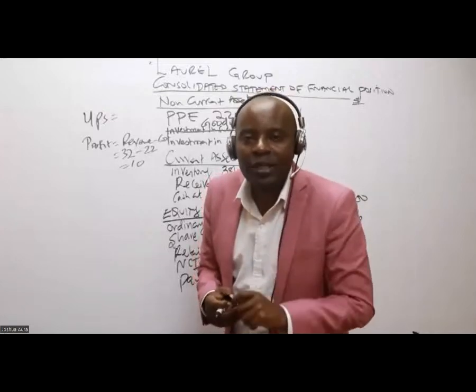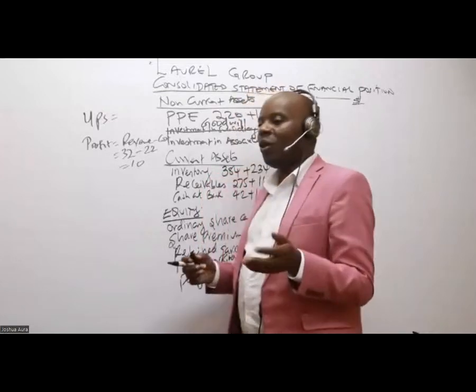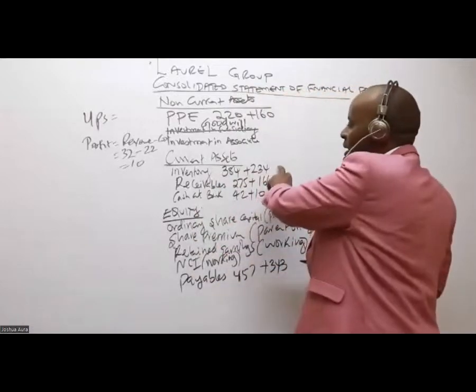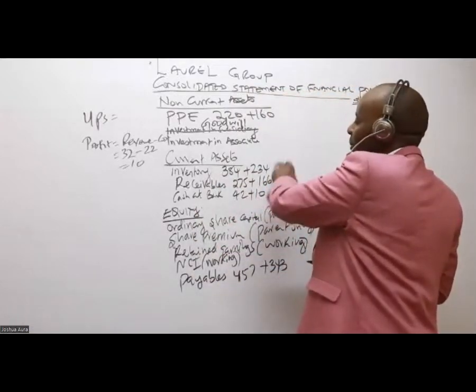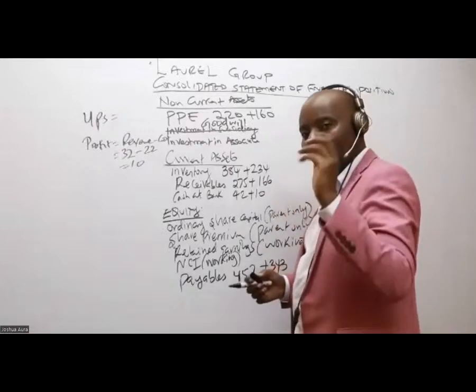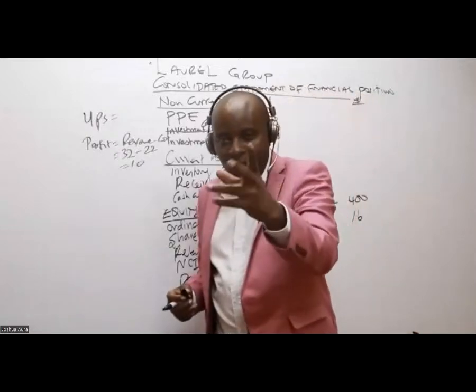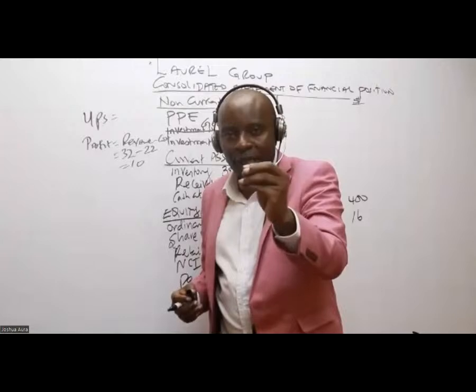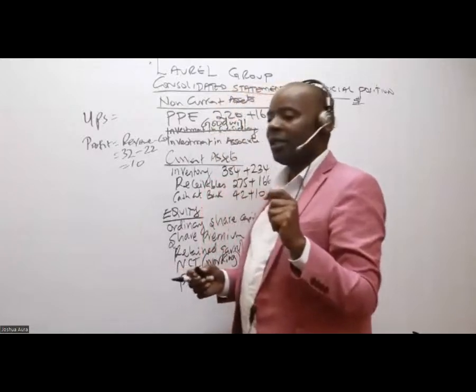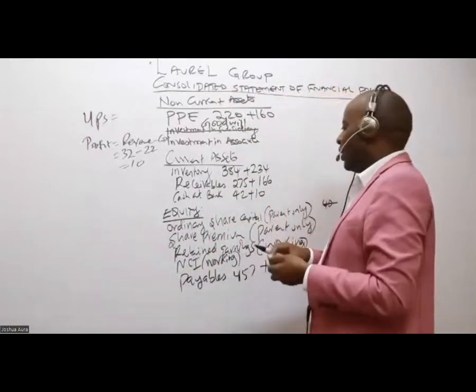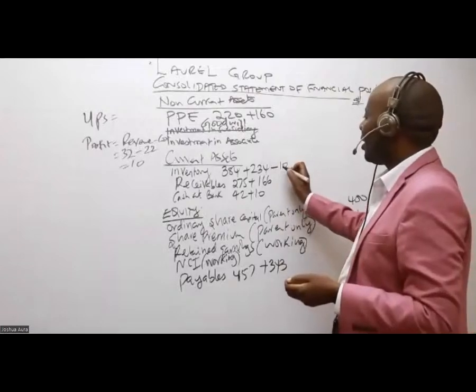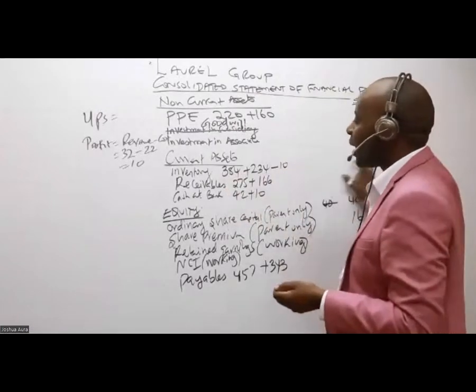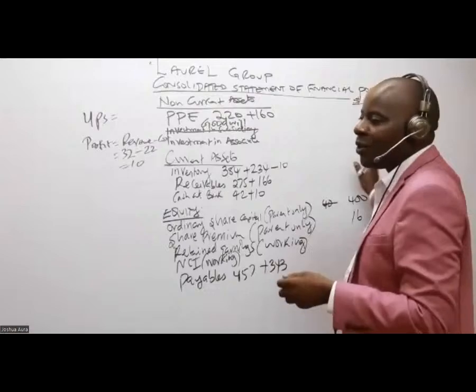Inventory is overstated. So somebody tell me, what should I do to this inventory working here? Should I come and say plus 10? IAS 2 tells us that whenever you smell profit in inventory, even if it's a little bit, go and deduct 10 from inventory, minus 10. Imagine there will be no other working here.